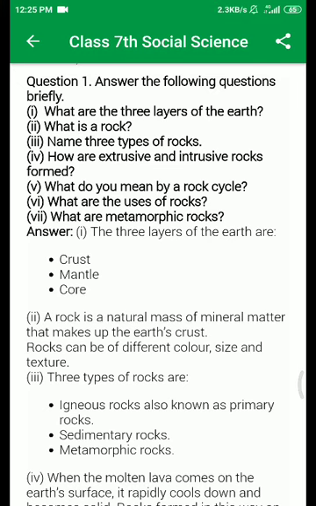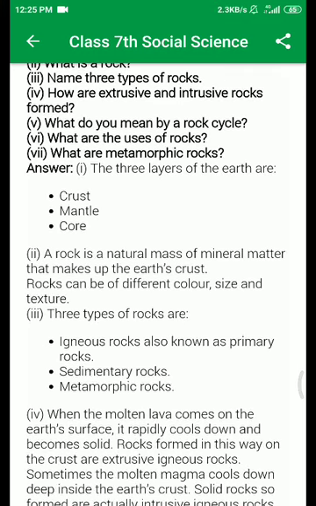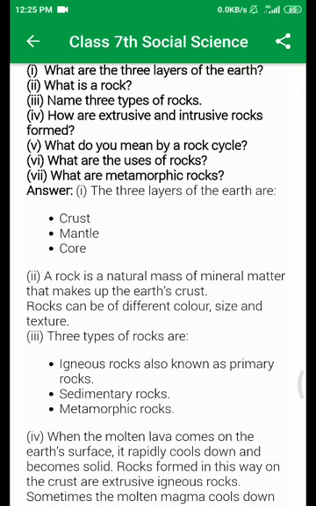Question number three, name three types of rock. The three types of rocks are igneous rocks, which are also called primary rock, sedimentary rock and metamorphic rock.